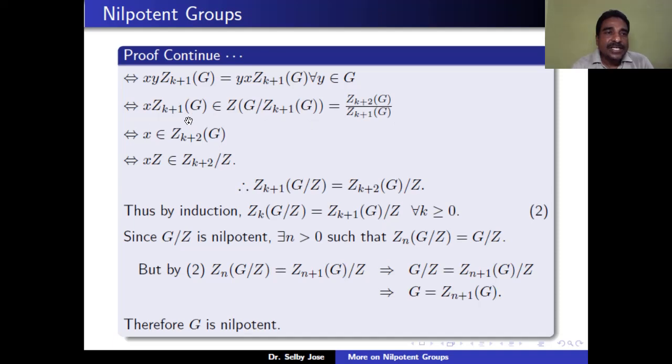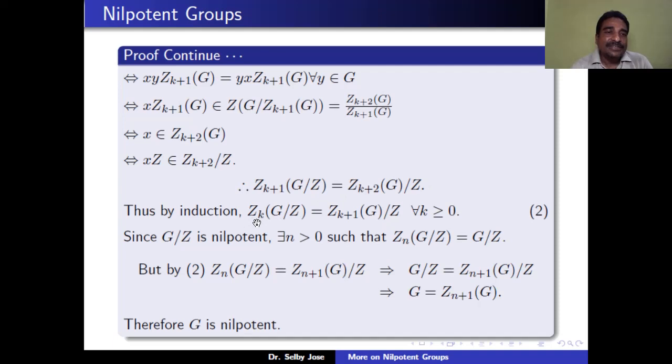So the coset x Zk plus 1 of G belongs to this quotient group Zk plus 2 of G mod Zk plus 1 of G. That means that x belongs to Zk plus 2 of G. Therefore, xZ belongs to Zk plus 2 of G mod Z. If you reverse this statement, we can prove that if xZ belongs to Zk plus 2 of G mod Z, then xZ belongs to Zk plus 1 of G mod Z. So using these two inclusions, we get Zk plus 1 of G mod Z is equal to Zk plus 2 of G mod Z. So therefore, the result is true for k plus 1.